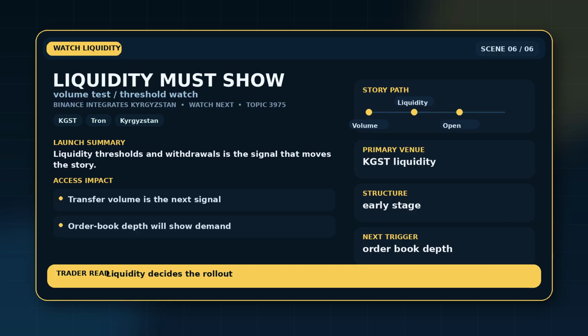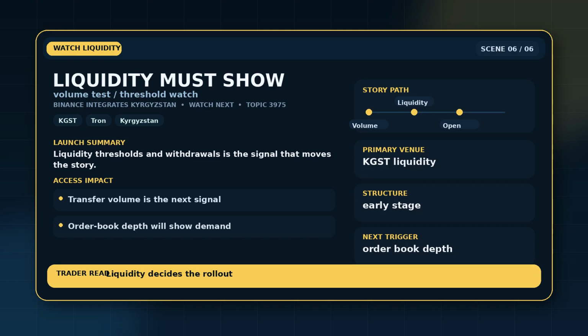The next useful signal is specific. Watch KGST withdrawal activation, liquidity thresholds, and early Tron transfer volume. If withdrawals open and volume appears beyond initial deposits, the story shifts from deposit support into liquidity test. For Binance Integrates Kyrgyzstan, the next move should be judged by that signal.